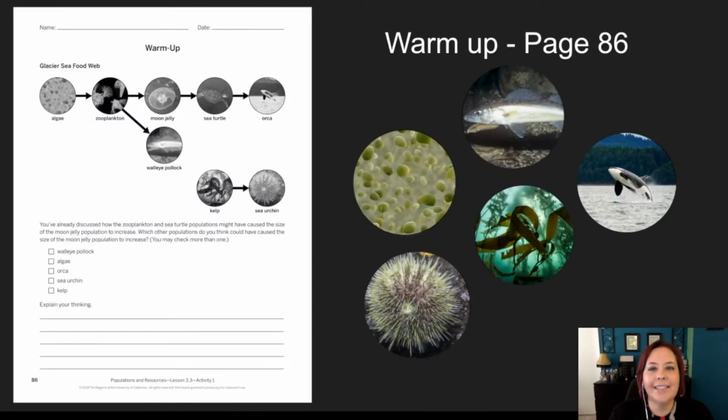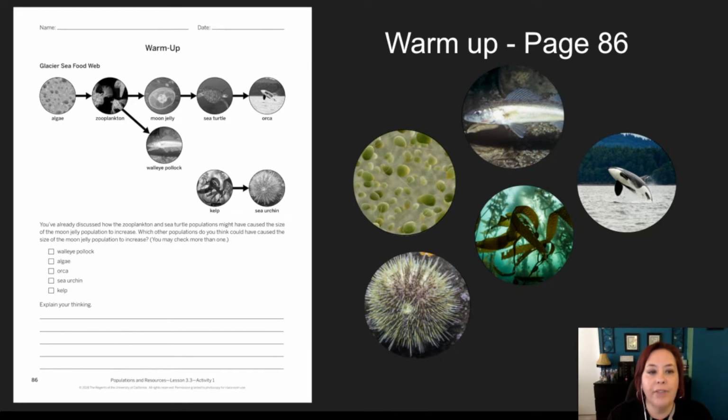All right, let's look at our warm-up on page 86. Here we have a picture of the glacier seafood web. This should look familiar. We've been using it for this whole chapter. And the question says, you've already discussed how the zooplankton and the sea turtle populations might have caused the size of the moon jelly population to increase. Which other populations do you think could have caused the size of the moon jelly population to increase?